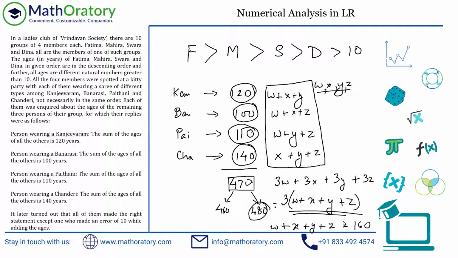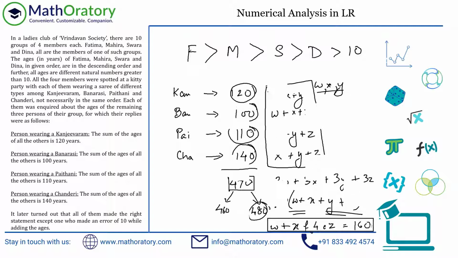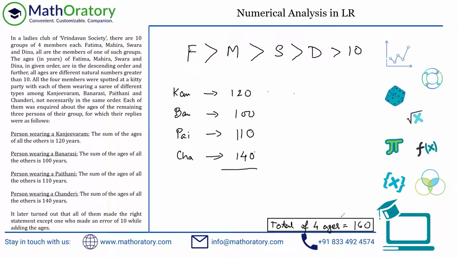Now this is a very critical piece of information that we have already figured out, and this will help us to solve it further. So let me just take everything off now, and I'll analyze this further. It should be an easy thing after this. Sometimes cases might arise, but let's see what happens going forward. Okay, so I've taken it off, and I've just written this as total of 4 ages, because that variable was, as I explained earlier, just a visual thing.